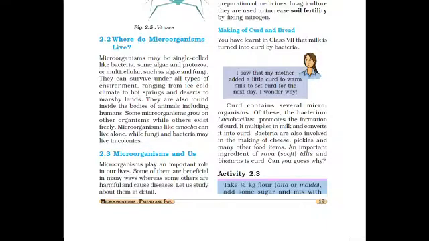They are also found inside the bodies of animals, including humans. Some microorganisms grow on other organisms while others exist freely. Microorganisms like amoeba can live alone, while fungi and bacteria live in colonies. Colonies means in groups. Fungi and bacteria live in groups.